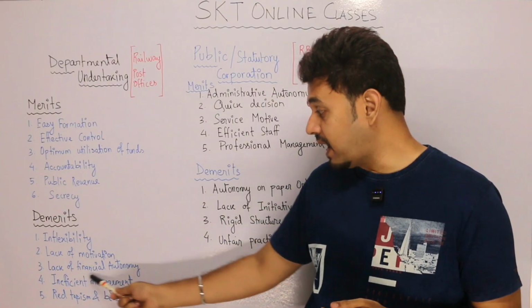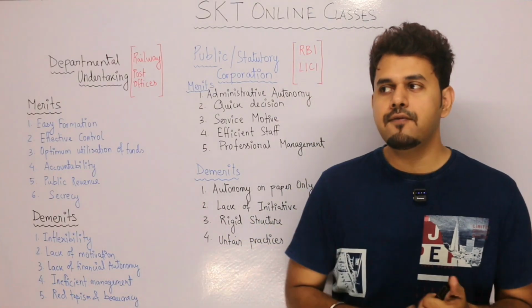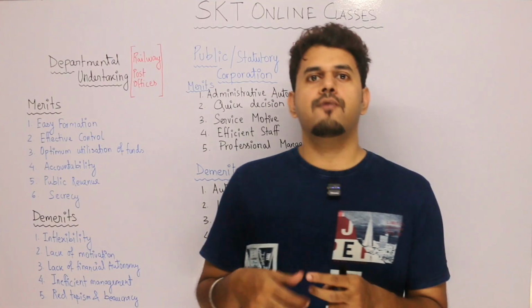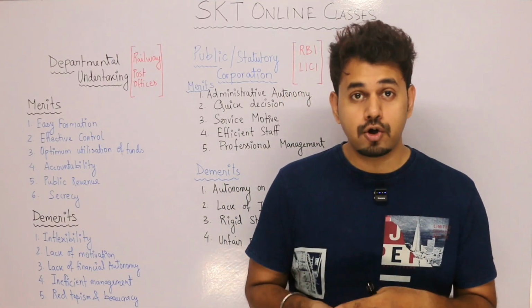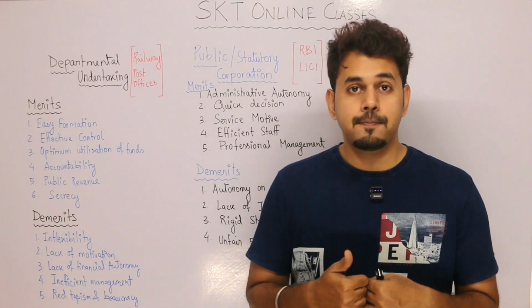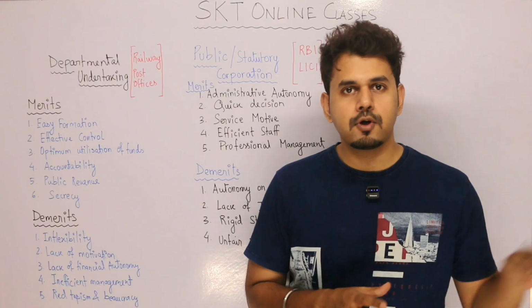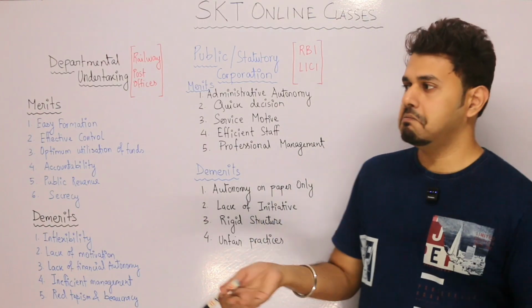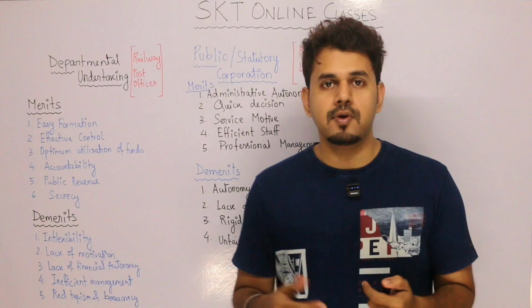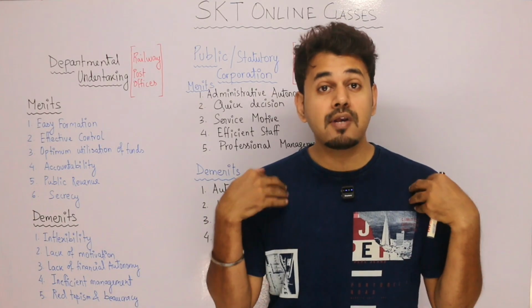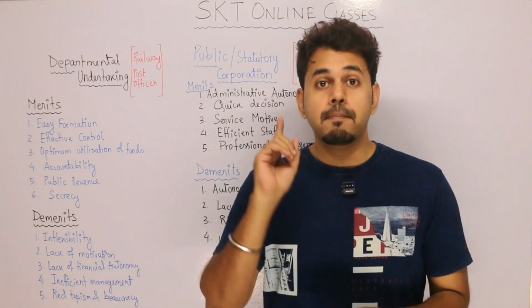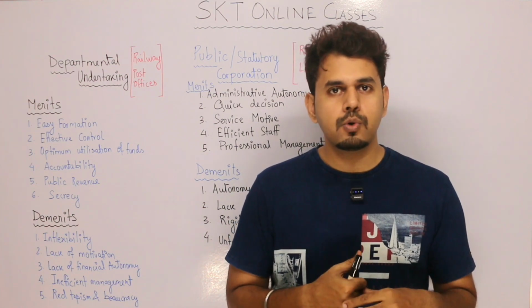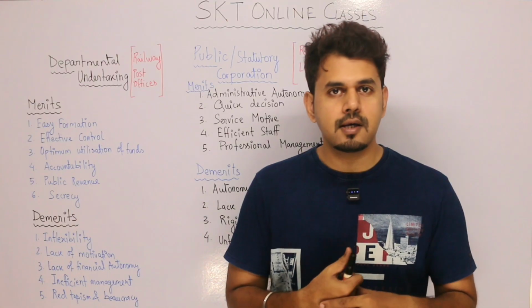Then next, lack of financial autonomy. Now we need funds. Say our funds have got exhausted or our budget has gone wrong. So we need funds. Now we will not be getting funds because the funds have already been allocated. Once the funds have been allocated, in the middle, who will give me? I can arrange it, I have the capacity, I can arrange it from somebody. But no, you cannot arrange. The government will only provide it to you because you are the government's undertaking.